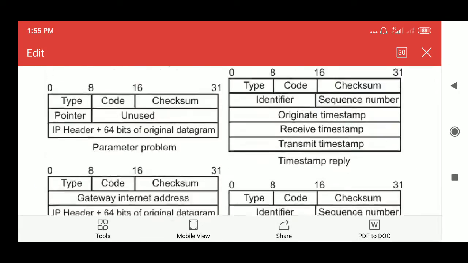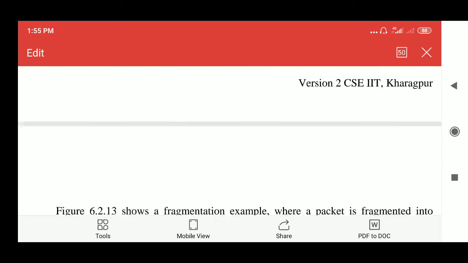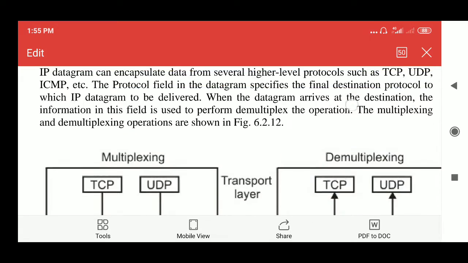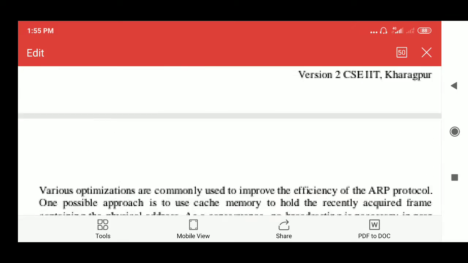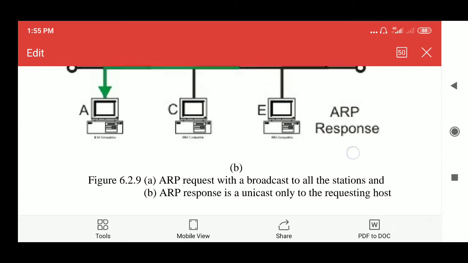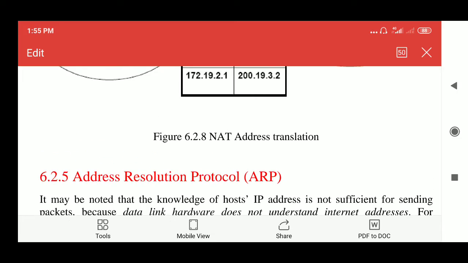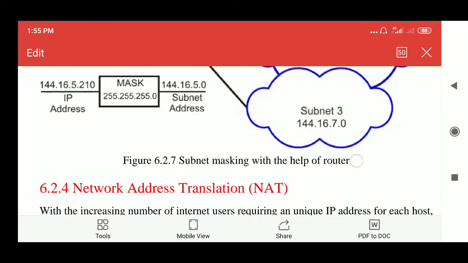Okay, and now I would like to discuss one more thing with you, which is network address translation and ARP and RARP. So what is network address translation?